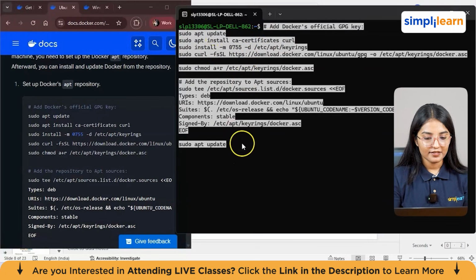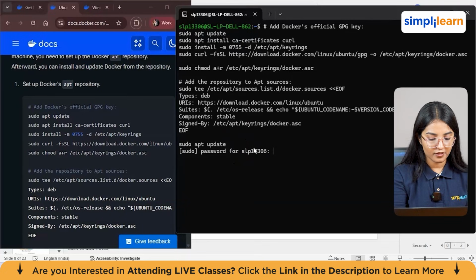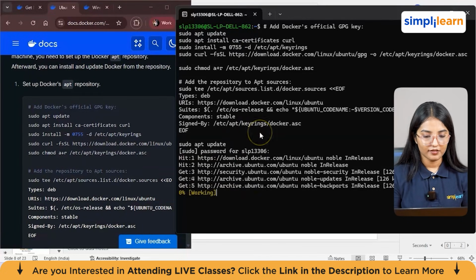So now that we have given this command, we'll just press enter. And it asks for a password for this particular user ID. So let me just give the password here. Now it's actually installing all the packages. You can just see it from here.